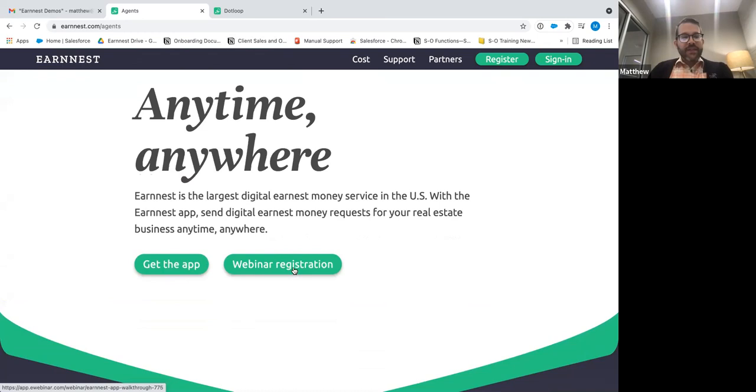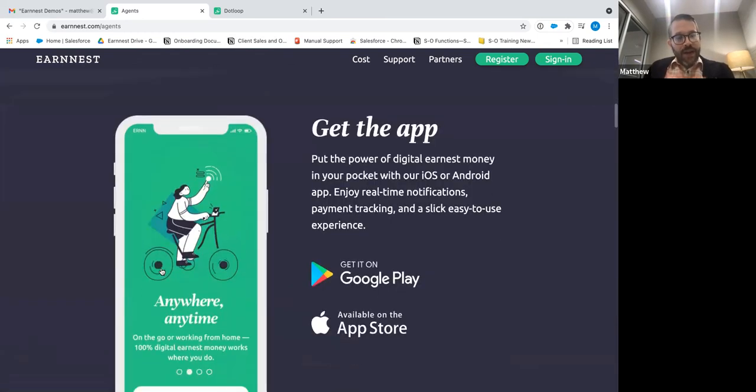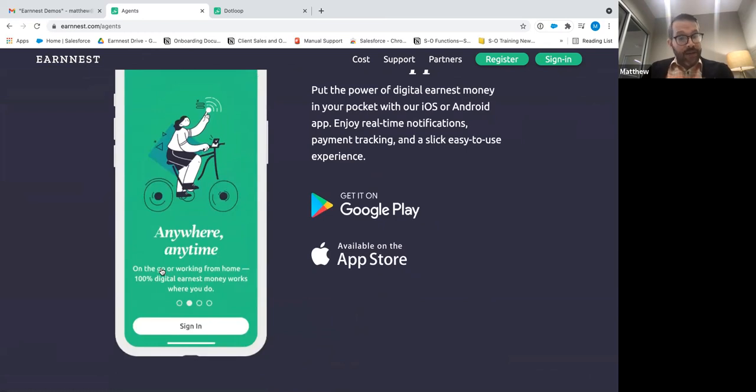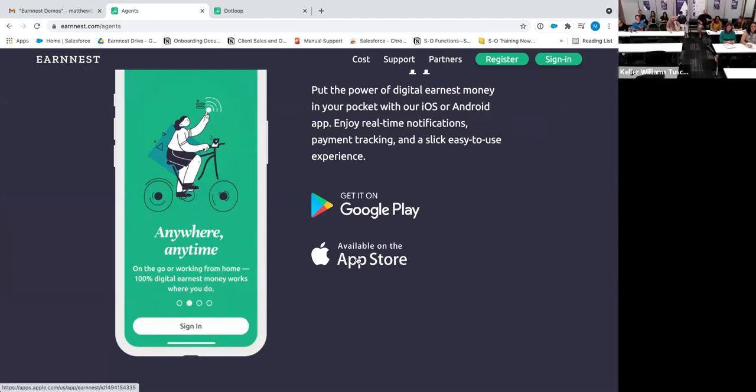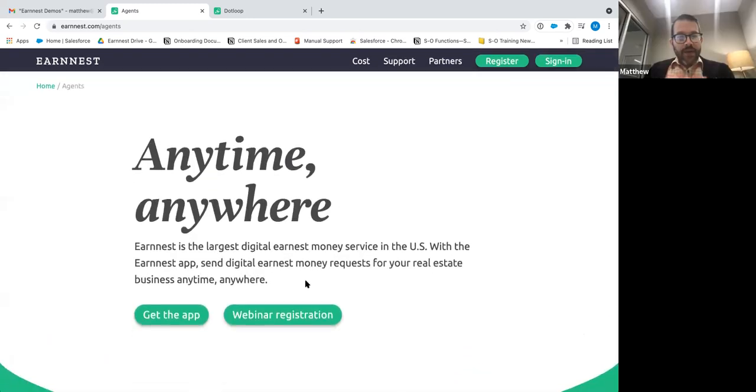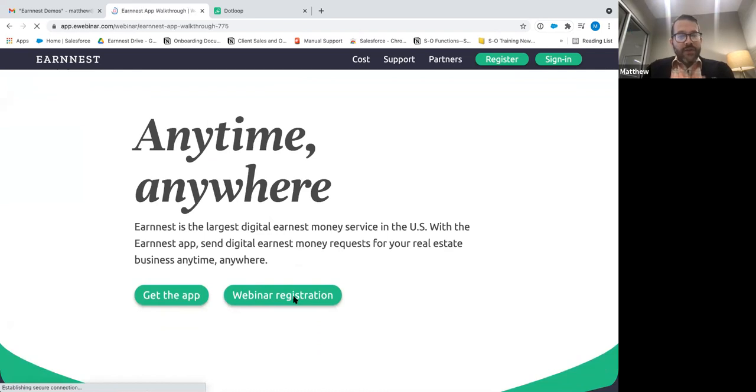So both of these things are very valuable information. So the get app, if you click on that, it'll take you down here and you can download our app for free. It doesn't cost you anything to download or use. And depending on the type of device you're using, you can choose from one of these 2 places to download it. And then if we come back up here to the top, webinar registration.